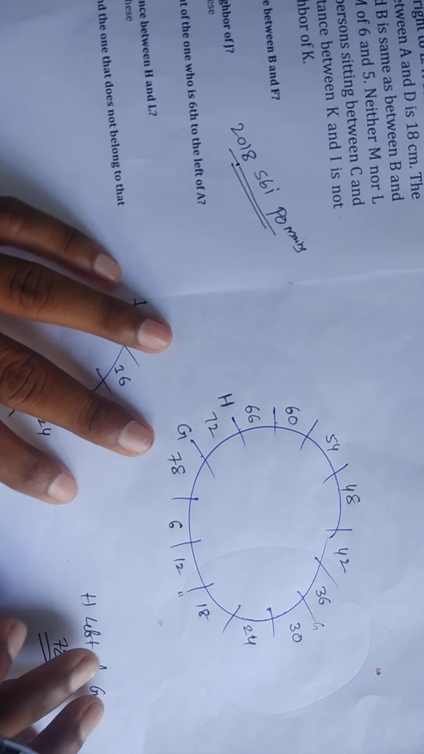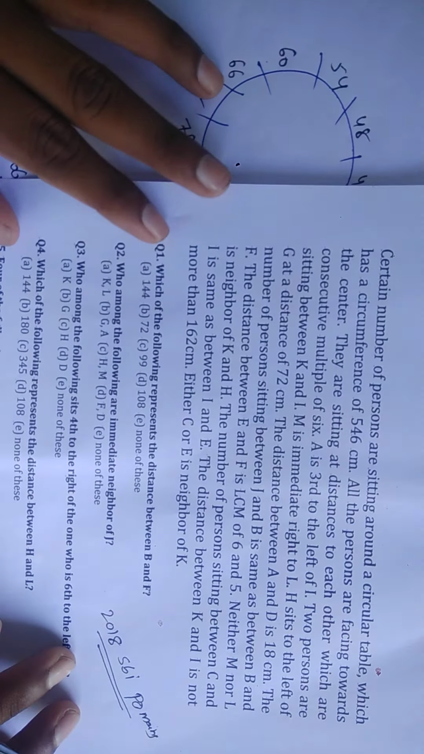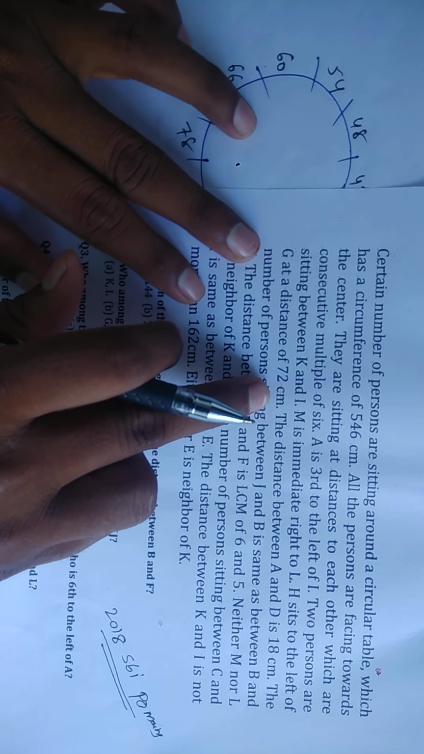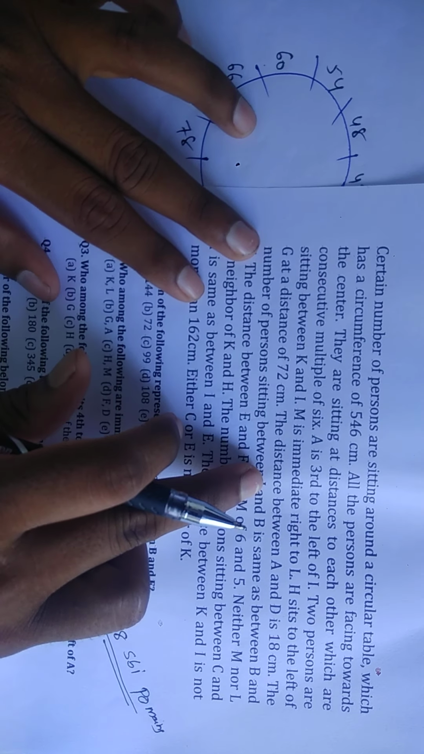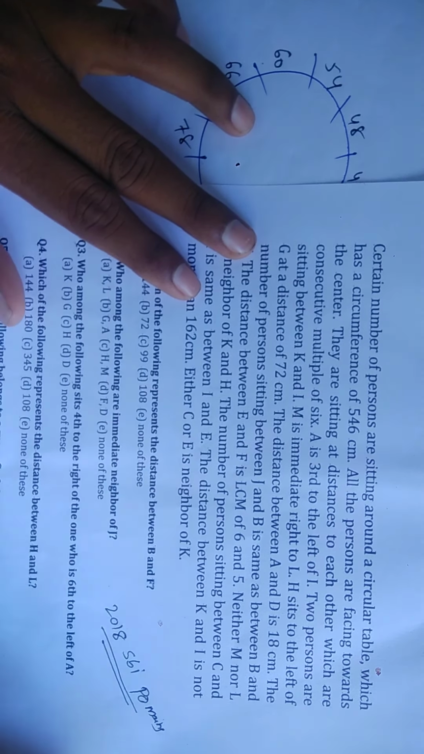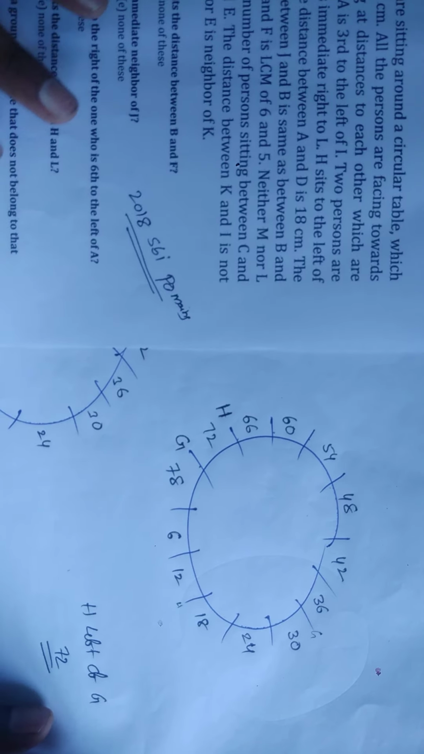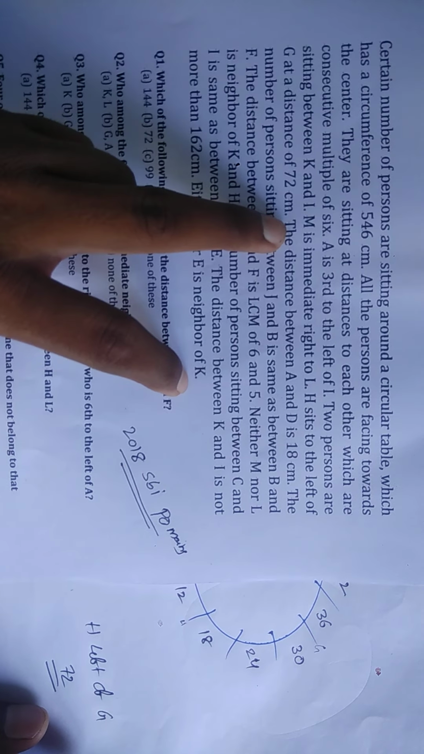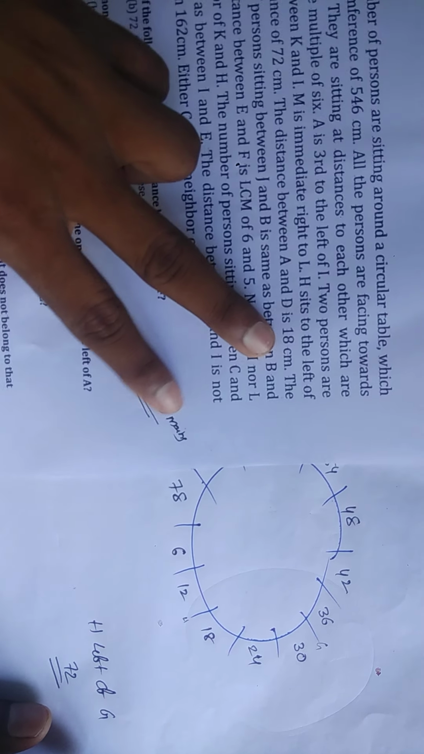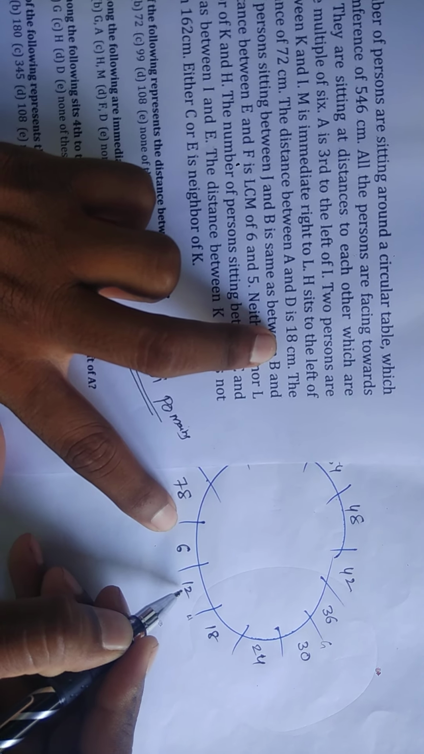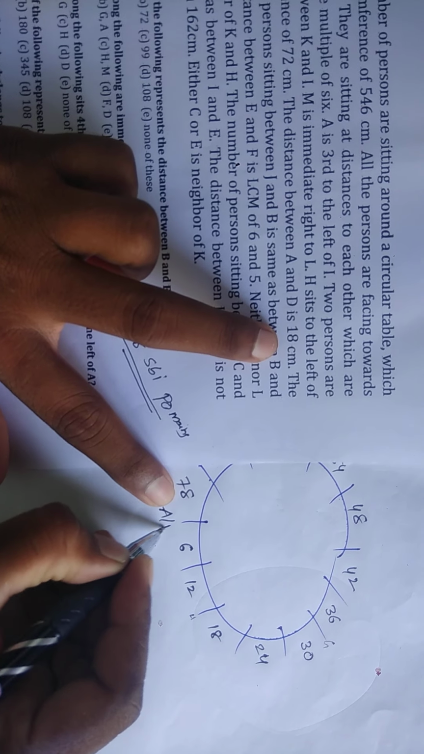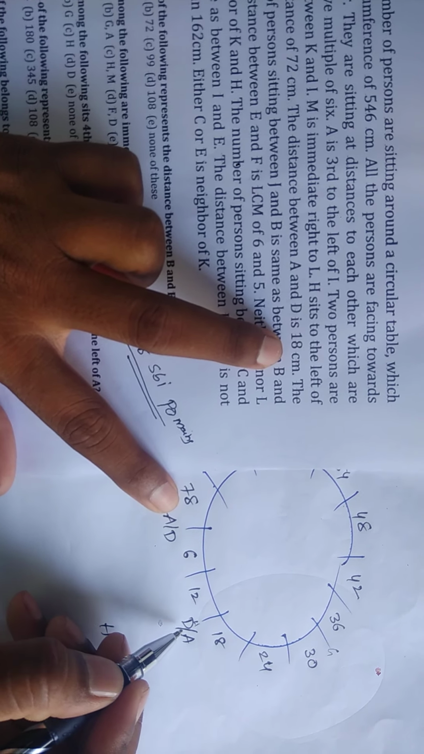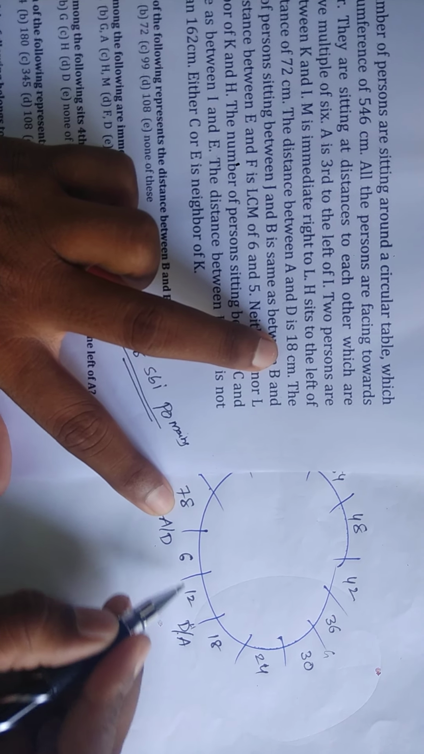How? Just wait. Next, friends, check here. Next point is, H sits left of G at a distance of 72 meter. The distance between A and D is 18 meter. See here, they have given that the distance between A and D is 18 meter. Here 6 plus 12, total is 18. Then this one is A R D, and this one is D R A. The distance between A and D is 18 meter, otherwise D and A is 18 meter, 6 plus 12.